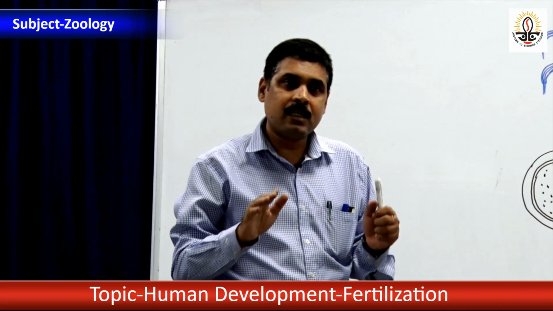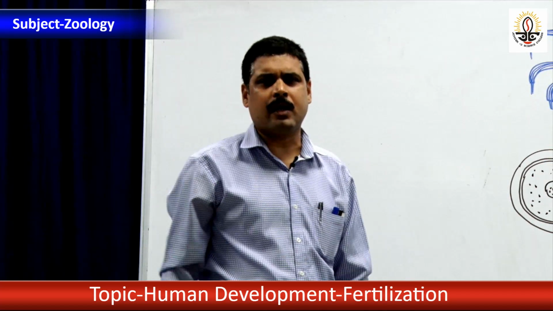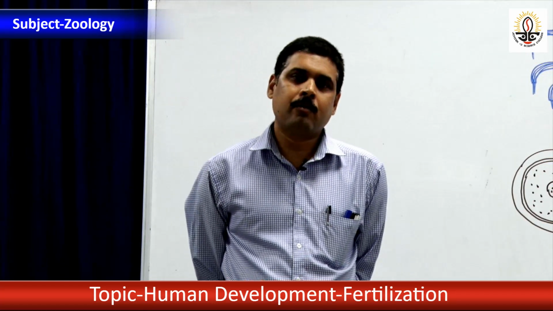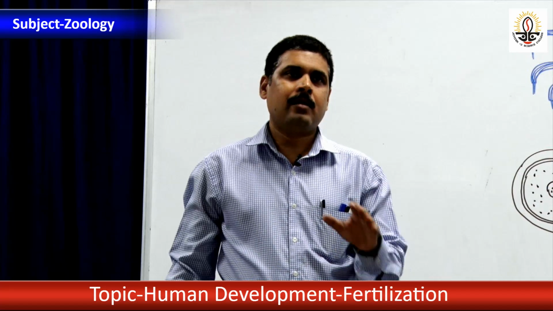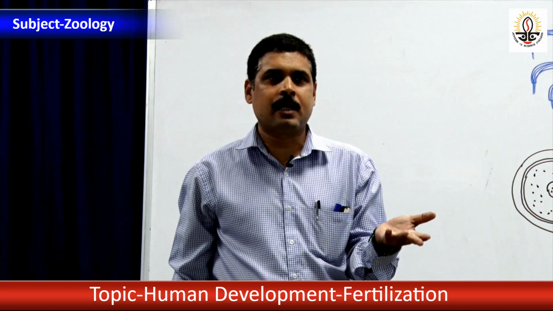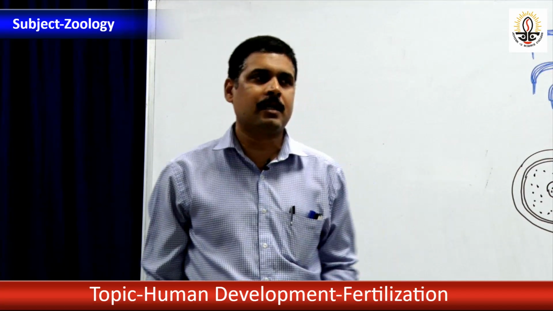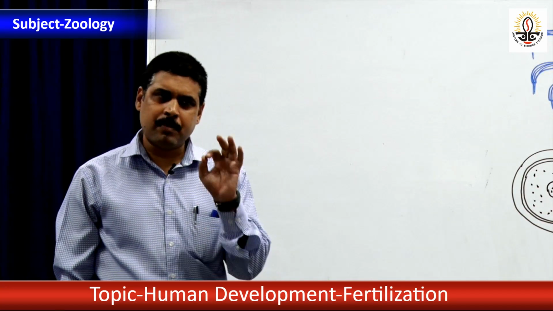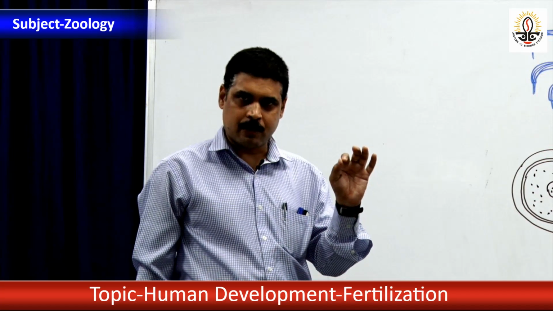Now we will see what are the basic requirements of fertilization. One student asked me, sir, one of the basic requirements is male and female. Male and female obviously required; in sexual mode of reproduction male and female is required. That is not our point of discussion. What are the basic requirements of fertilization?